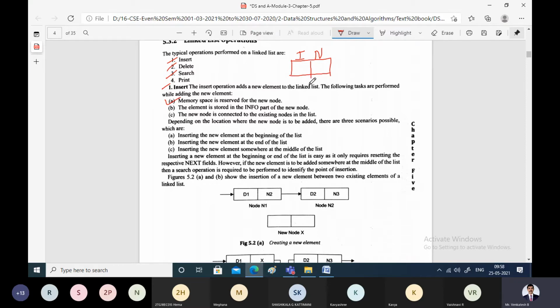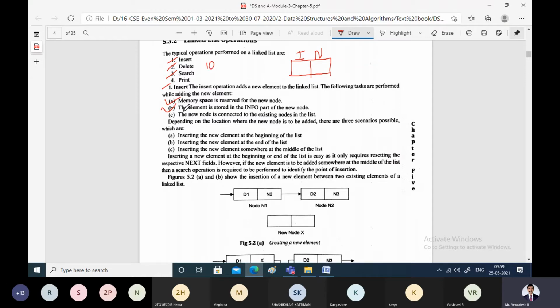After getting the physical memory, only then can we store the data in that particular new node. So what is the next step? The element is stored in the information part of the new node. Assume that you want to insert one number, 10, onto the linked list. Earlier this linked list is empty. Now when you insert this 10, the linked list will get created.